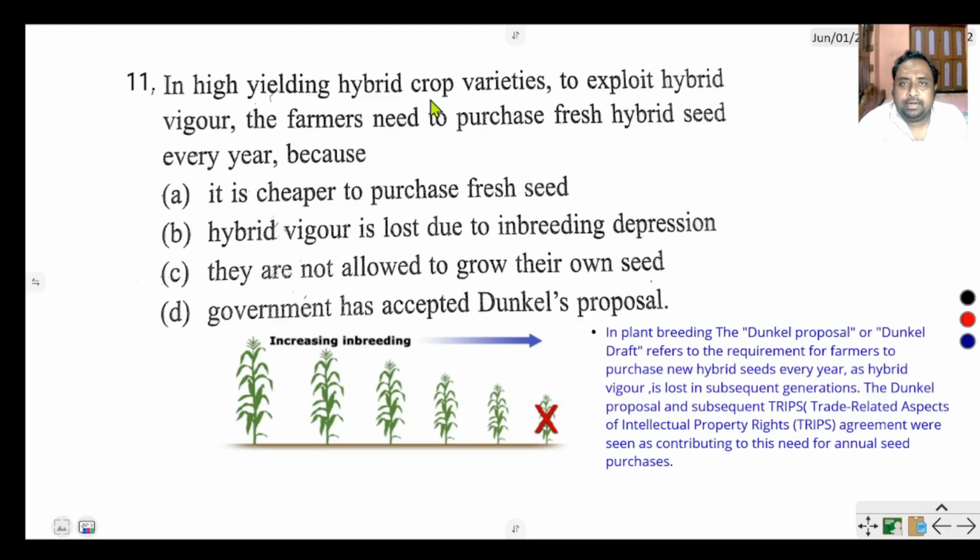In high yielding hybrid crop varieties, to exploit hybrid vigor, the farmers need to purchase fresh hybrid seed every year. If the farmer does not purchase the seed every year, the hybrid quality of the plant disappears. Why? Due to cross pollination.